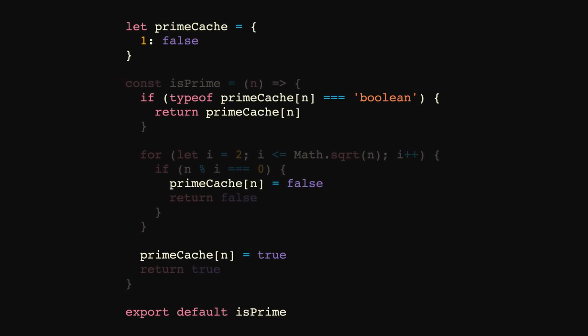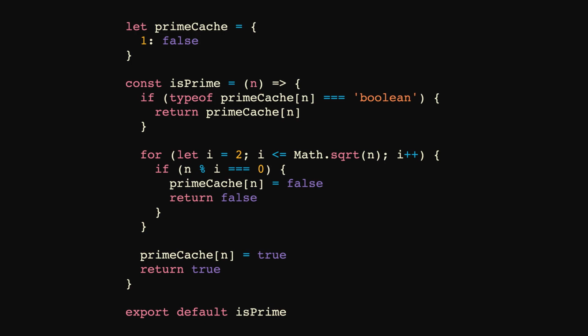With this change, one thing you may have noticed is that isPrime is now technically an impure function since it depends on the context of the application, specifically primeCache. This is a good example of how, in the real world, you can't always write pure functions. With that said, notice that we've encapsulated isPrime and primeCache into their own module. The only way to modify primeCache is via isPrime, and no other function in our application has access to or depends on primeCache. Even though isPrime is technically impure, it's about the purest impure function we can write, and I'd still consider it pragmatically predictable.